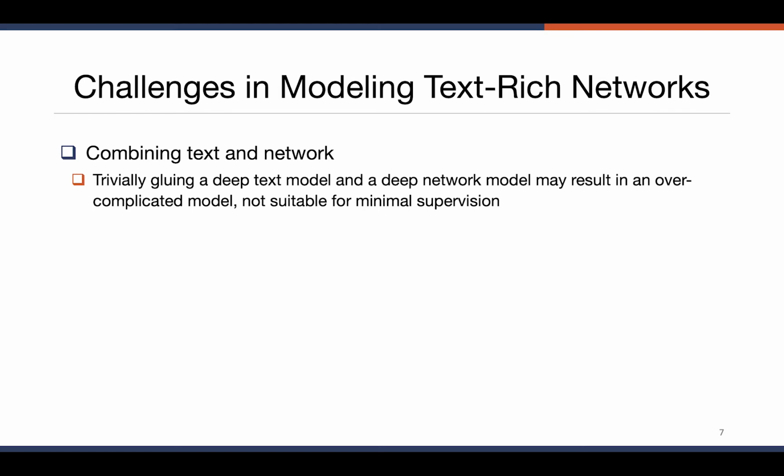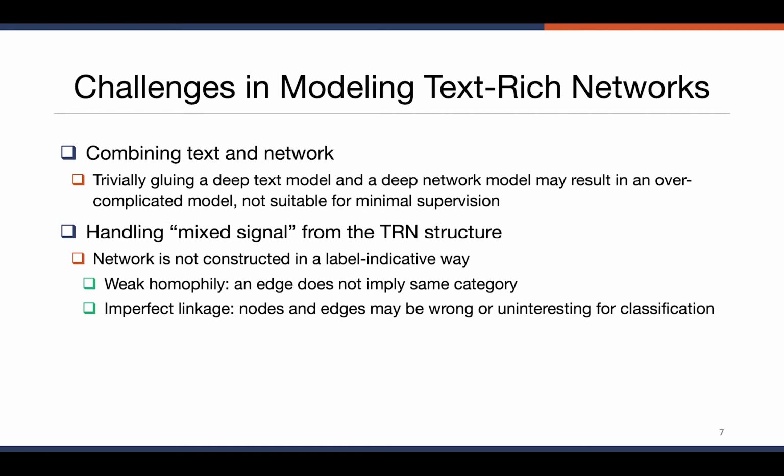There are 2 major challenges in modeling text-rich networks. The first one is how do we combine text and network together? If you just put a deep text model and a deep network model together, it may be overly complicated and not suitable for our minimal supervision setting. And the second challenge is how do we handle the so-called mixed signal from the text-rich network structure.